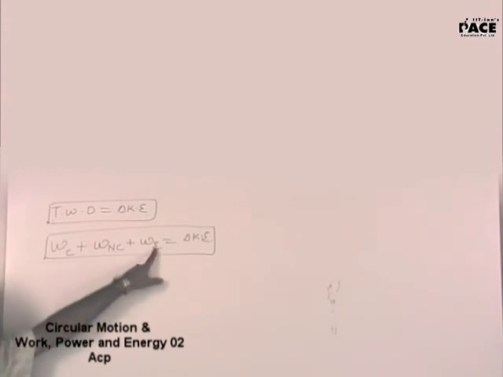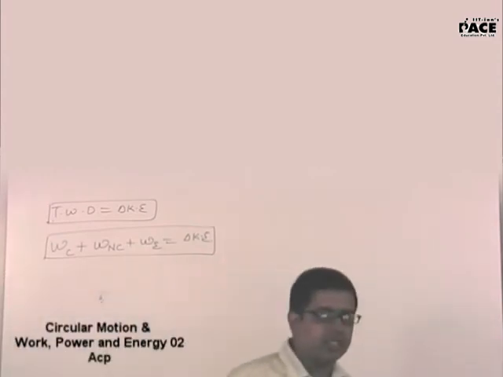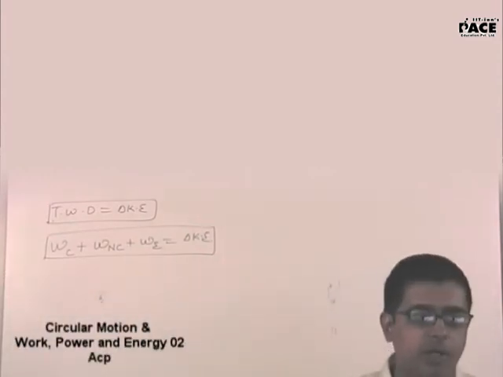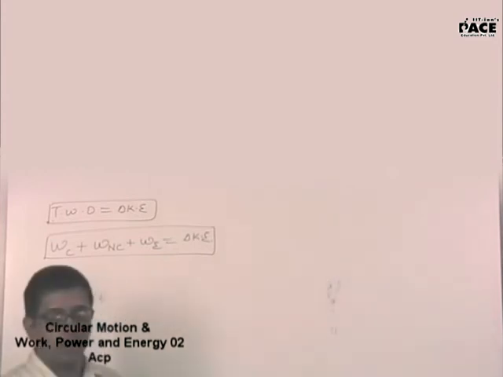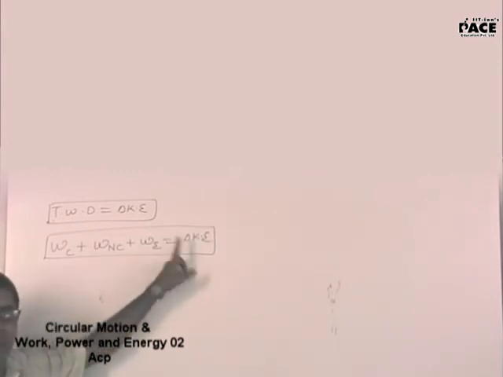NC means non-conservative, E means external. Work done by conservative plus work done by non-conservative plus work done by external force will be equal to the change in kinetic energy. Yes, sir. Now listen, you have written the work energy theorem, you have shown us kinetic energy, but where did you conceal potential energy?